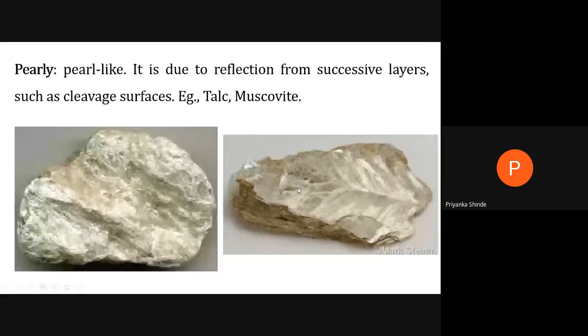Okay, so here the muscovite, that is white in color. It looks like pearl. It shines like a pearl. The surface looks like pearl. So it is called as pearly luster. So when the mineral looks like pearl, it is called as pearly luster. Example is talc and muscovite.